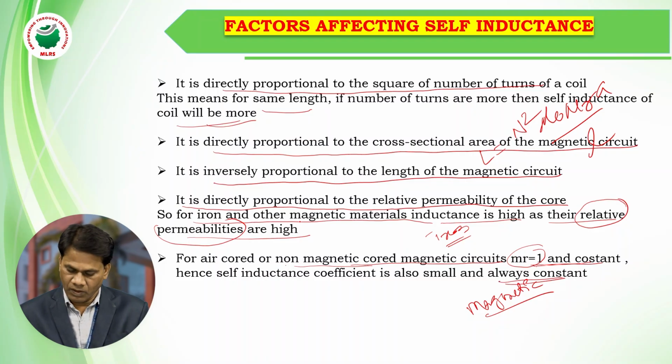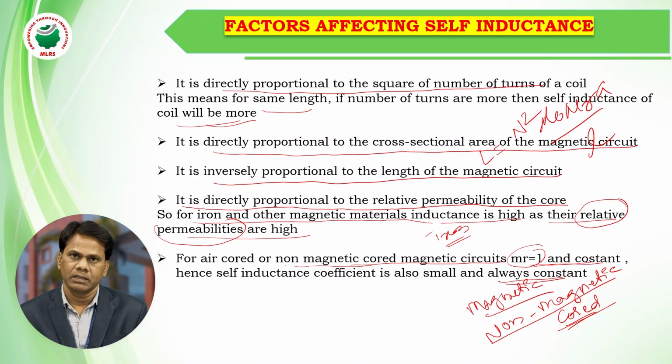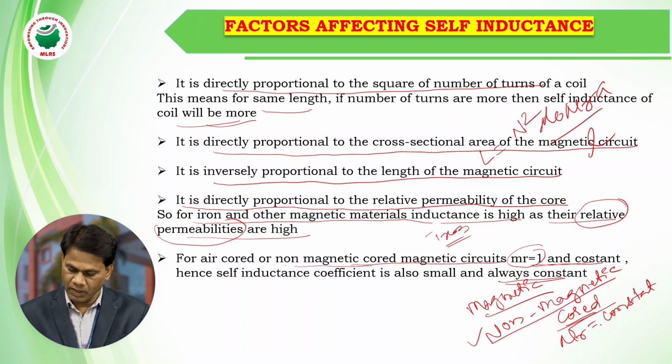Self-inductance is high. For non-magnetic core circuits or non-magnetic materials, the relative permeability mu r is constant, so the self-inductance is constant or small.